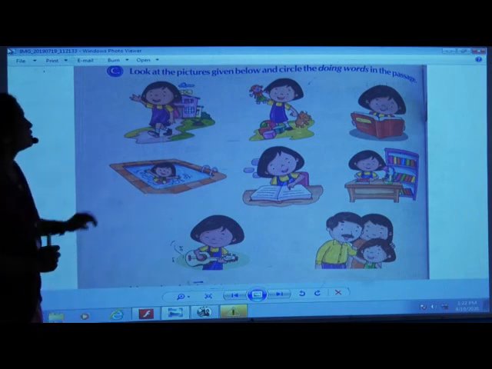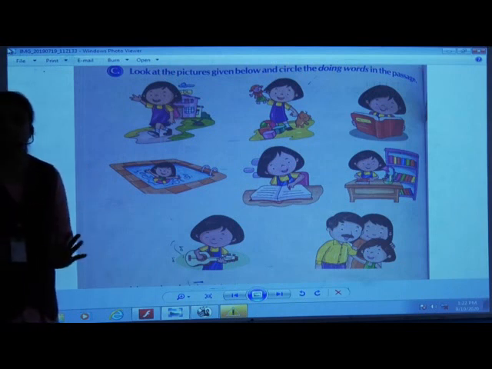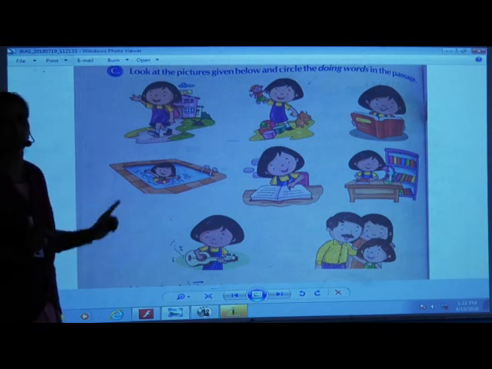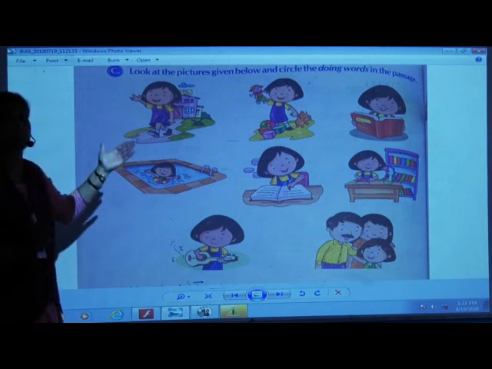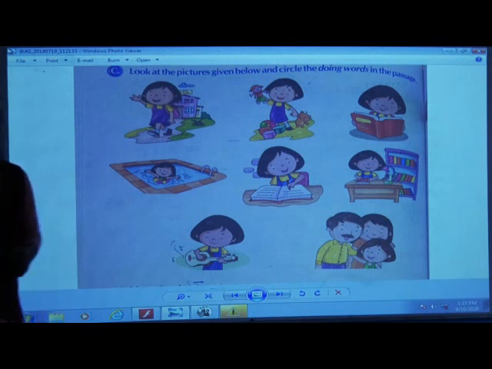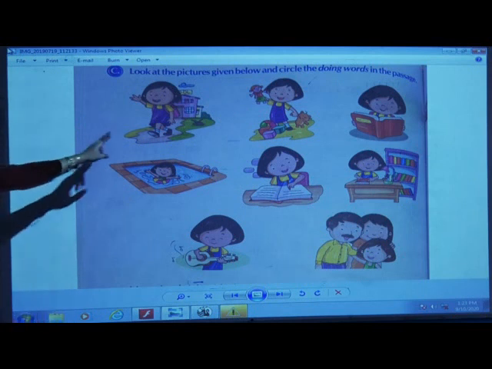Okay, children? So first you listen to the passage carefully. Now we are going to circle it afterwards. First listen to the passage, what I am going to show you, and see the pictures, what I am going to show you. Now see, Mona, she is a bright girl.